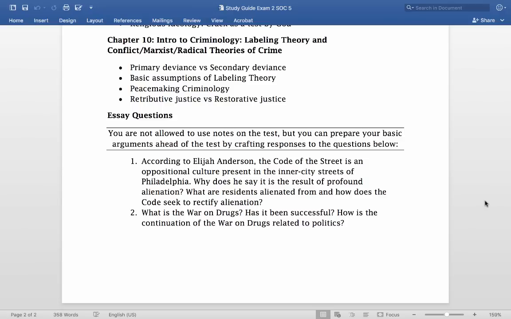Because a lot of research focuses on how people don't feel connected to their communities, especially after they're released from prison. And so this is a way to get people to feel more connected again and back into society by giving them an opportunity to atone for what they did wrong, but also have some sort of mediation and fix those issues within the community.